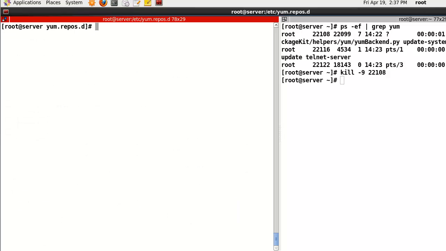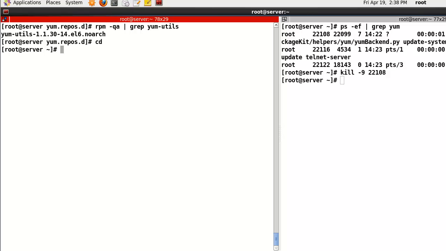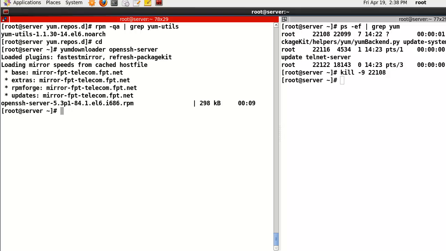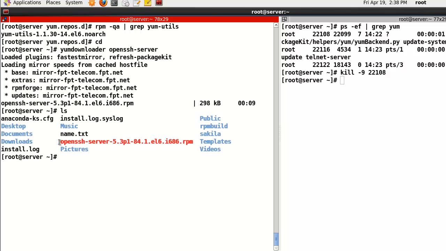Okay, so let's try yum-utils. First one, RPM. In my case, I already have yum-utils. So let's first try yumdownloader, for example, the SSH server. In this case, I download only this package without installation.